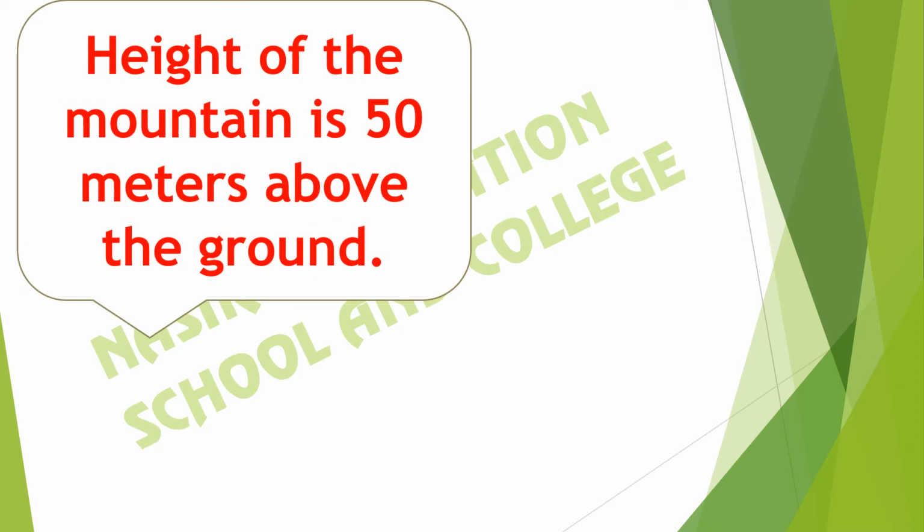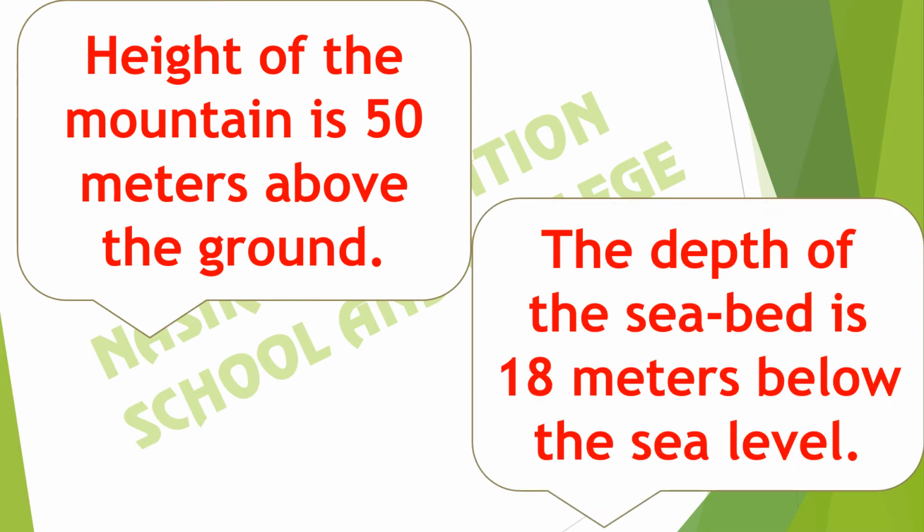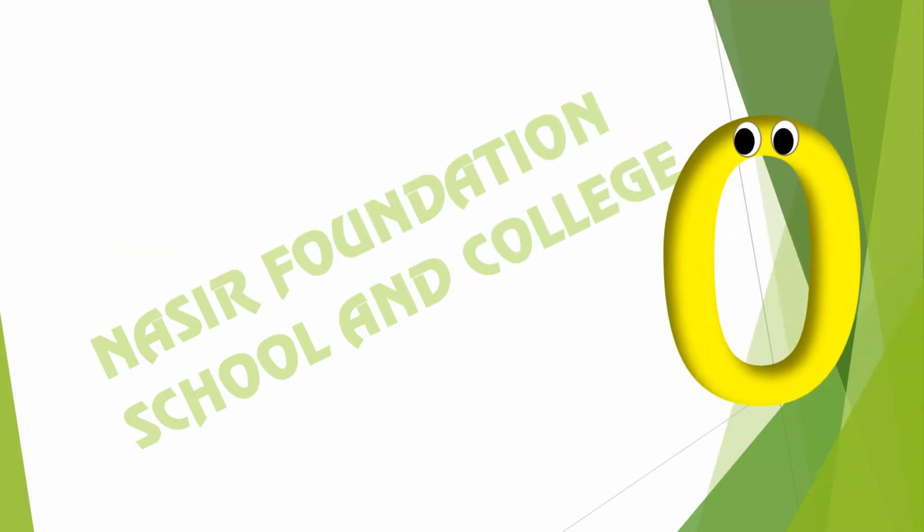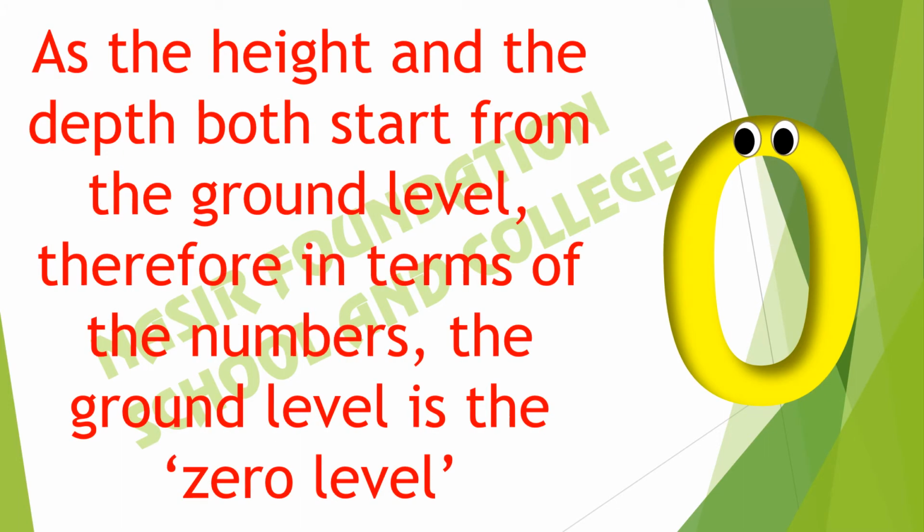Height of the mountain is 50 meters above the ground, and the depth of the seabed is 18 meters below the sea level. As the height and depth both start from the ground level, height is above the ground level and depth is below the ground level. Therefore, in terms of the numbers, the ground level is the 0 level.